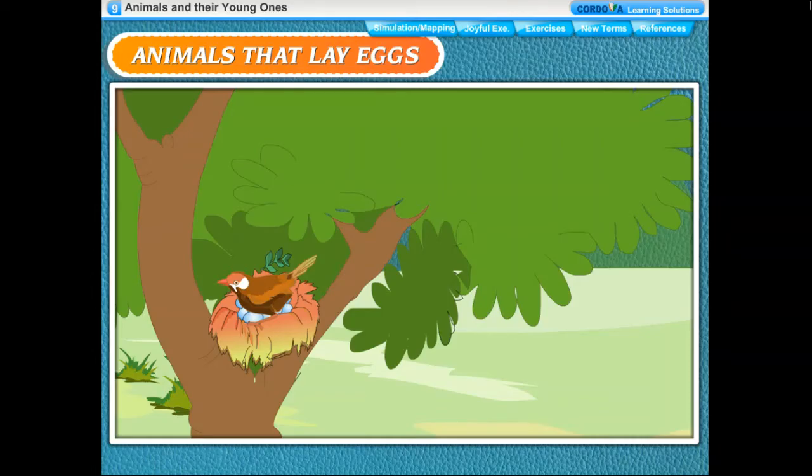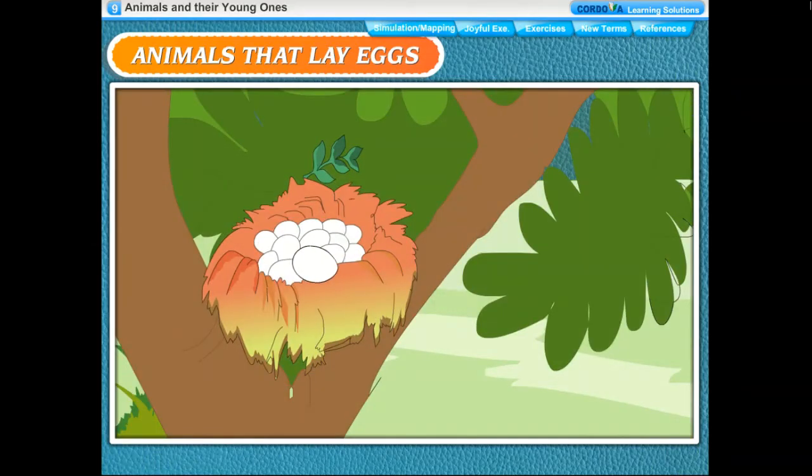The embryo undergoes many changes and grows into a chick. The parent bird keeps the egg warm by sitting on it. This is called incubation. The fully grown chick breaks the egg and comes out in about 21 days. This is called hatching. The young ones do not have feathers and their eyes are closed. The parent birds feed and teach them how to fly. The parent birds look after their young ones till they are strong enough to look after themselves.